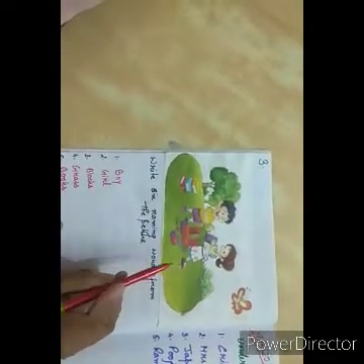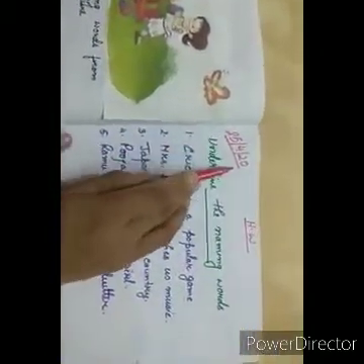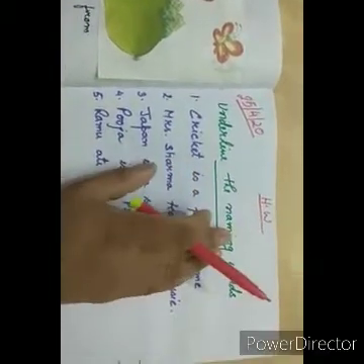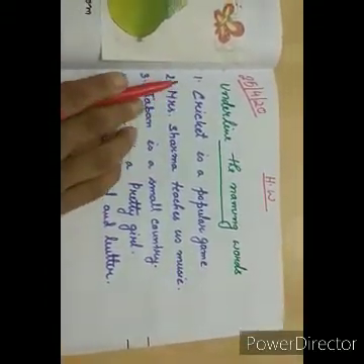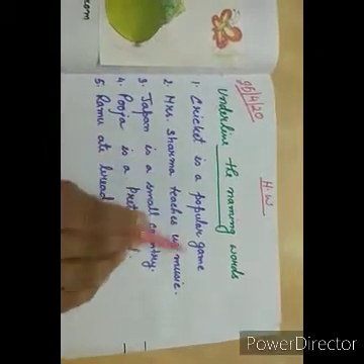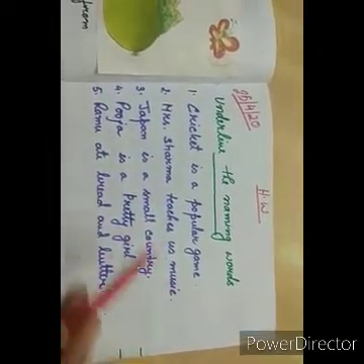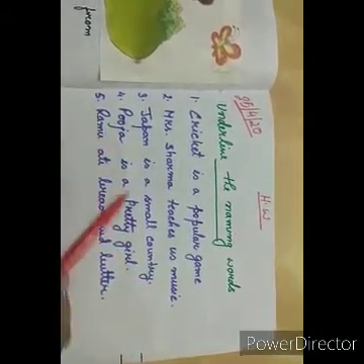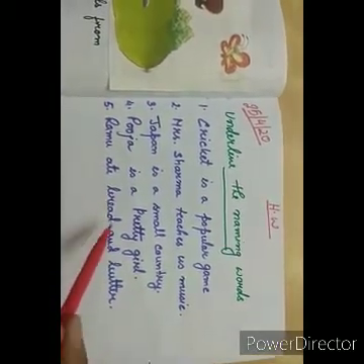Okay? Now, today's homework is: write the date, write your homework, do this in a fresh page. Now, underline the naming words. Number 1, cricket is a popular game. Mrs. Sharma teaches us music. Japan is a small country. Pooja is a pretty girl. Ramu ate bread and butter.